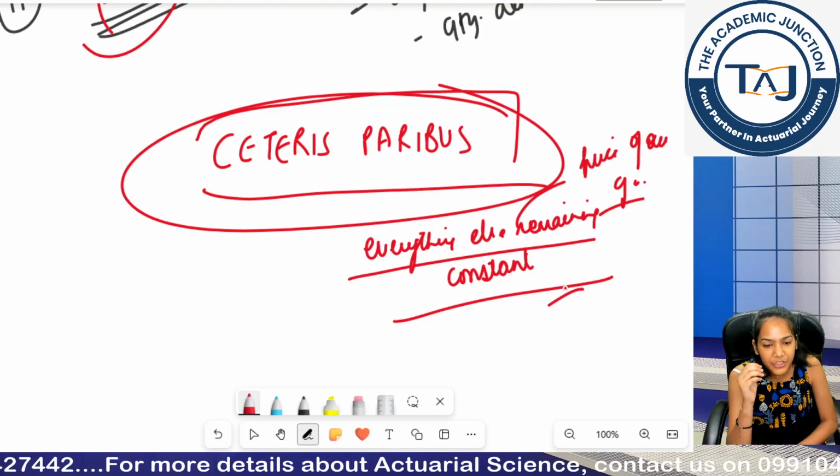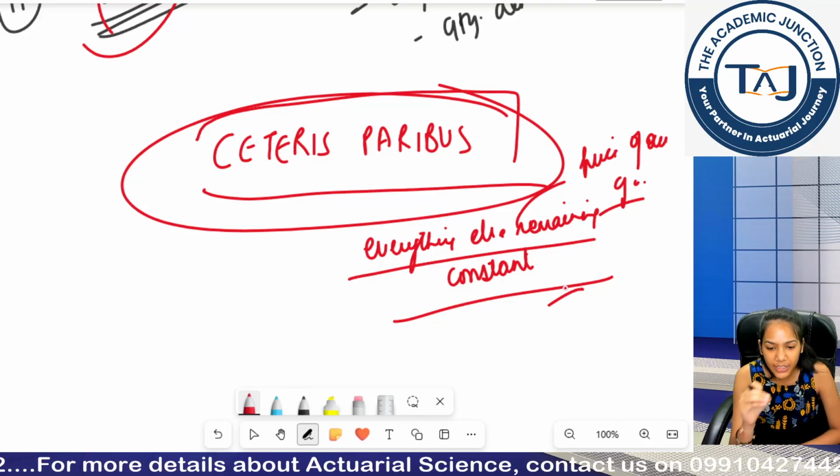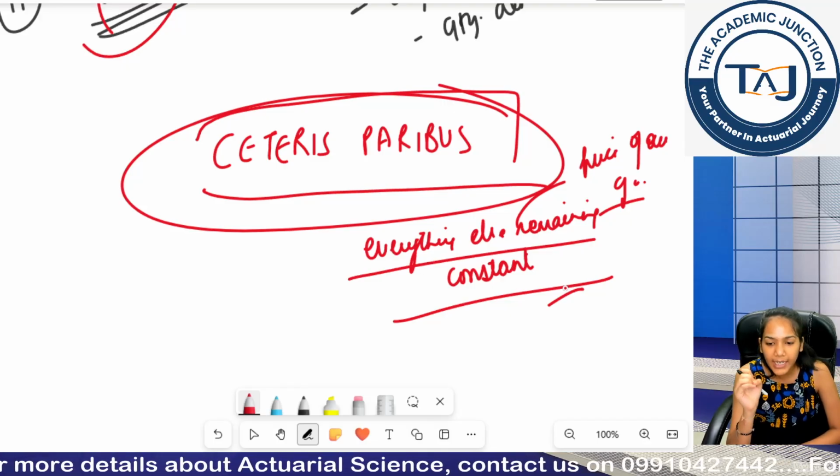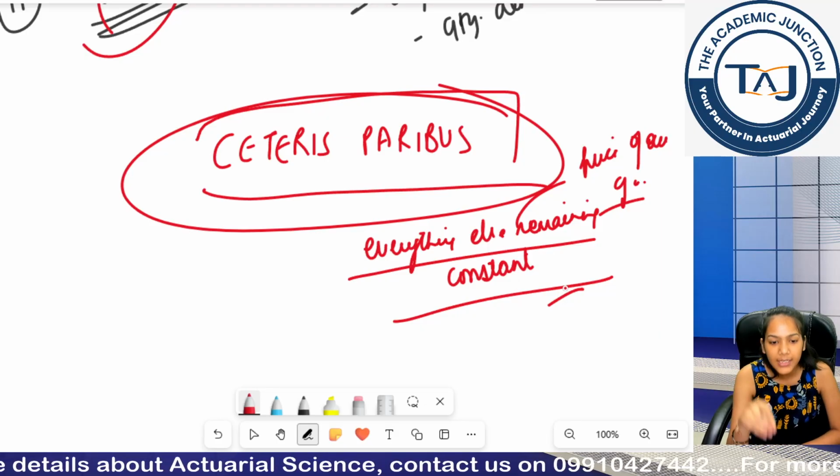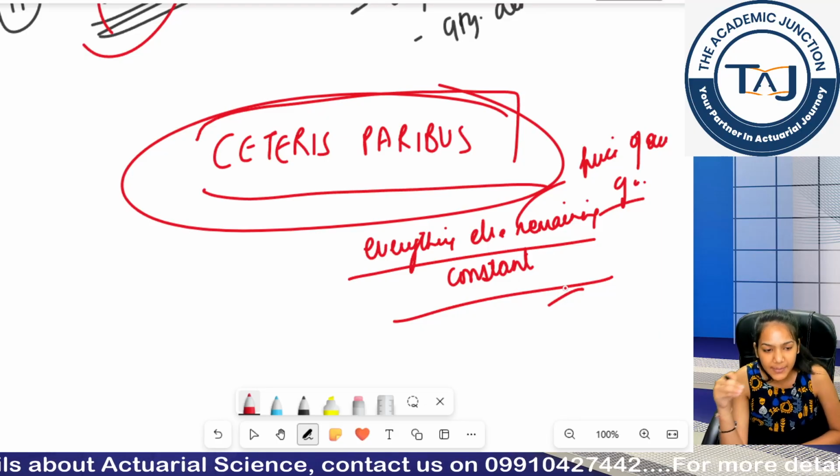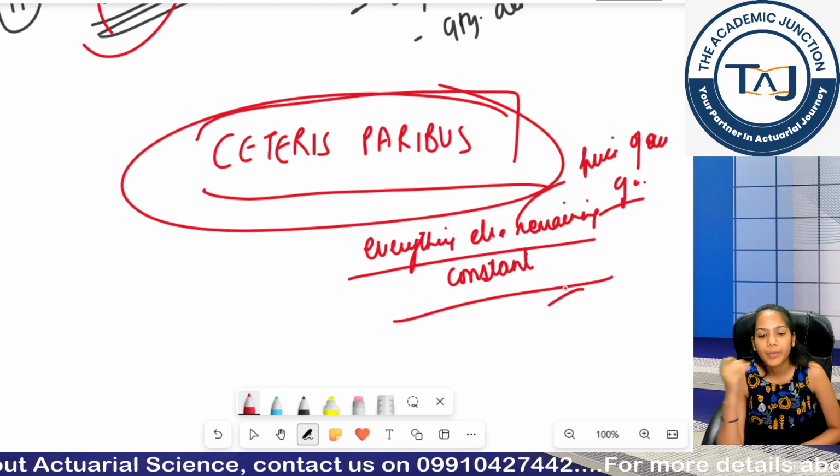So your law of demand definition becomes: the inverse relationship between the quantity demanded and price of the goods or services, assuming ceteris paribus, is called law of demand.